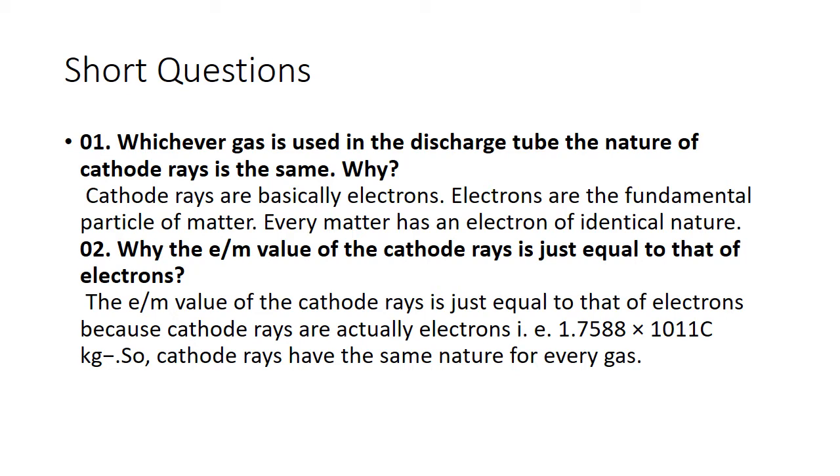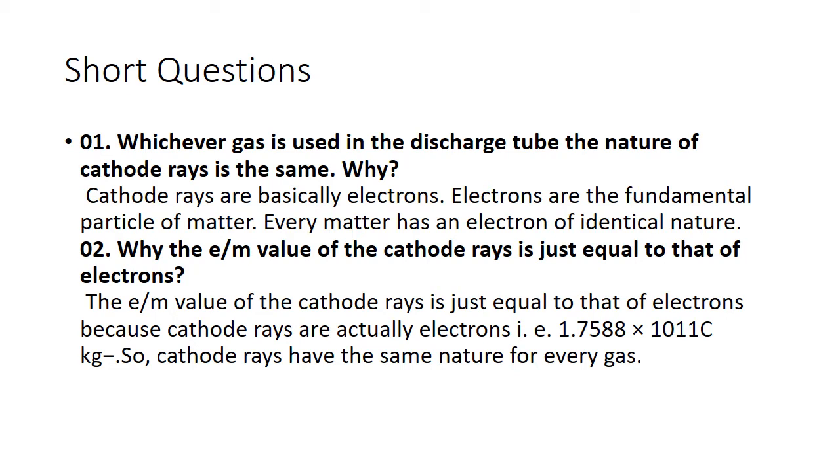All gases have the fundamental particle of matter. Every gas has the electron. Whichever gas you use in the cathode ray tube, the discharge tube, the cathode rays will be the same, because cathode rays are actually electrons, and each gas has the electron. So every matter has an electron of identical nature. There is no change of electron from one gas to another. This is a very simple question, but sometimes it is important from this point of view.